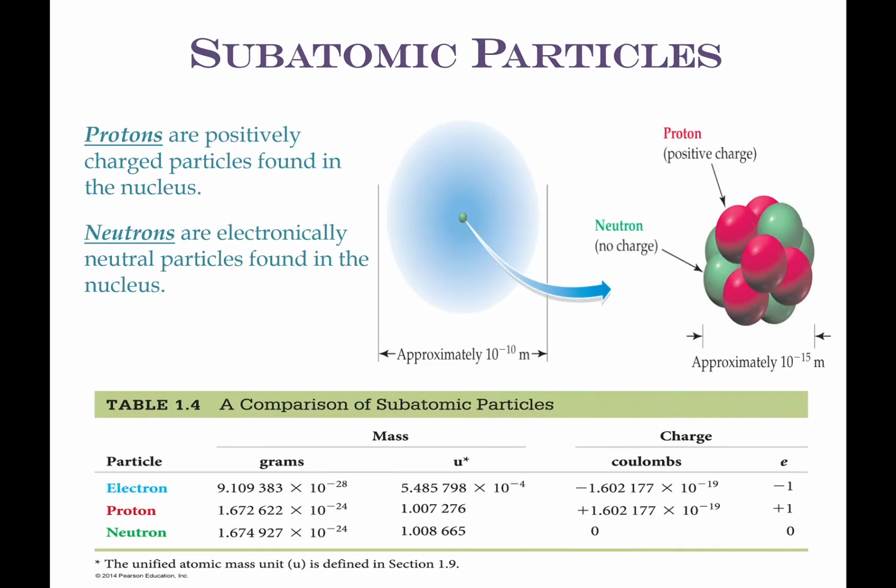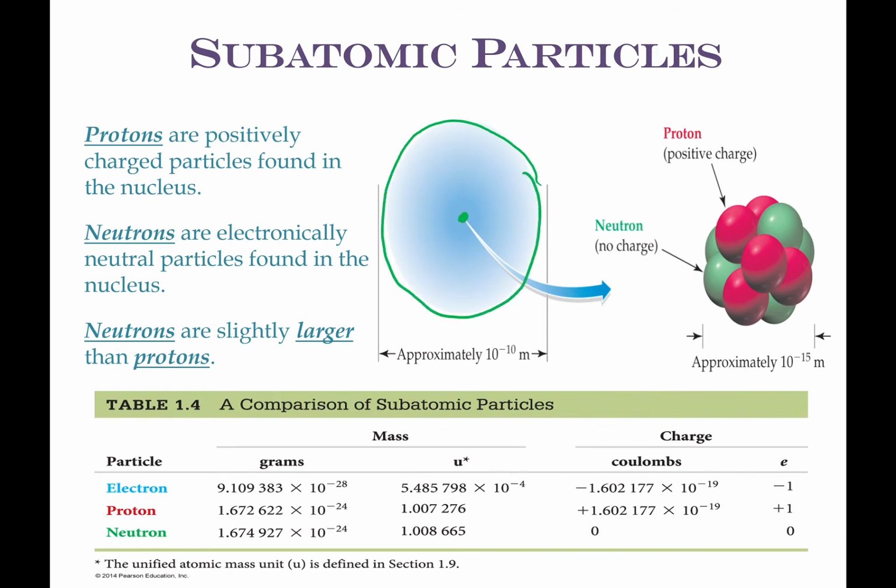So protons, neutrons, and electrons. This is our new model of the atom. This is the nucleus right here in the center. And this area is mostly empty space that is thinly populated with electrons. The nucleus contains almost all of the mass of the atom. It contains the protons and the neutrons. And this area here is thinly populated with electrons. It's called the electron cloud.